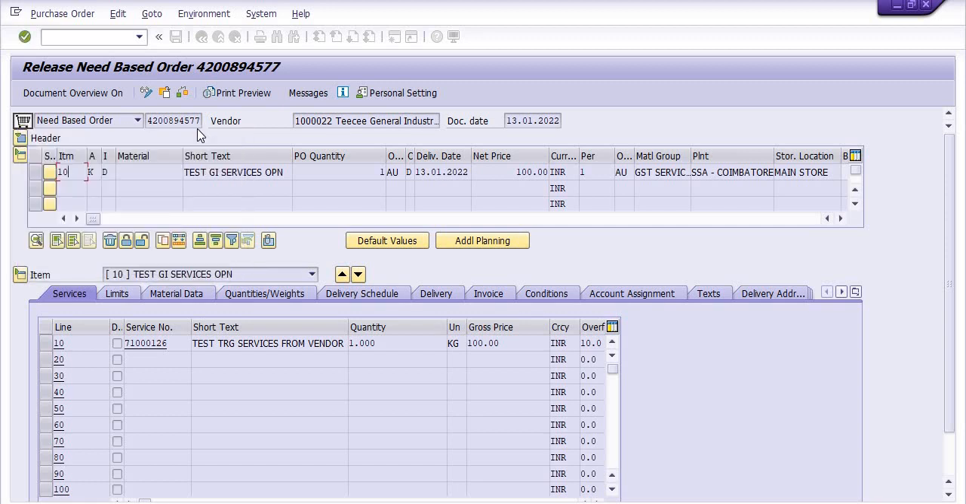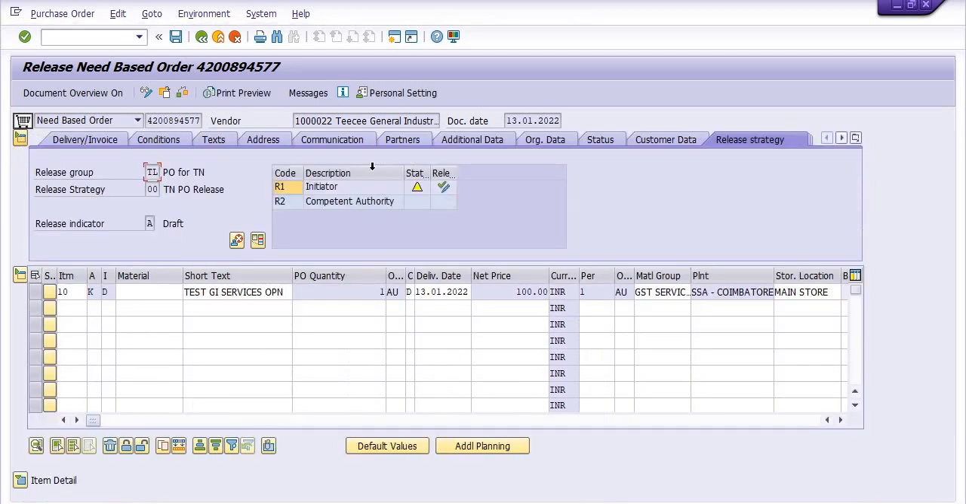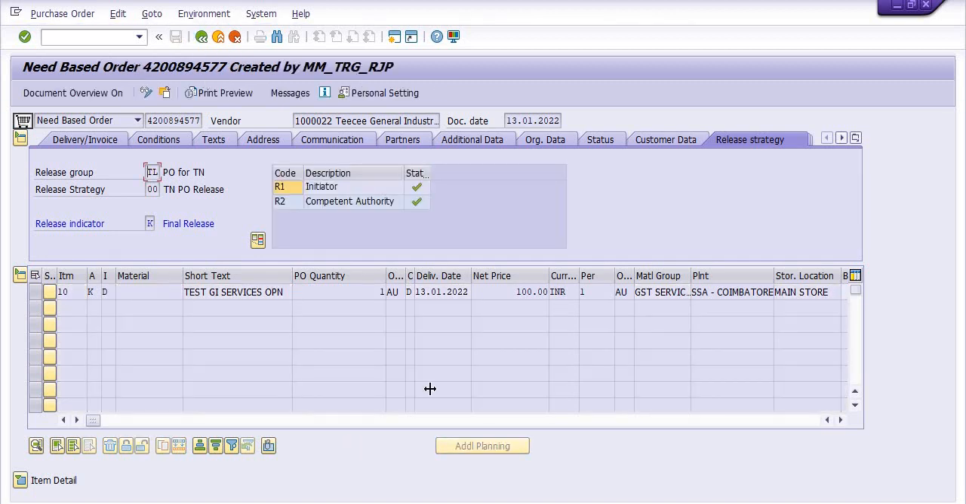Fill in this purchase order, 4200894577. Fine. Go in the header tab, go in the initiator tab and just click on this release. Go in the competent authority tab and release. Okay, now our purchase order has been released or approved, and now we are going to save.